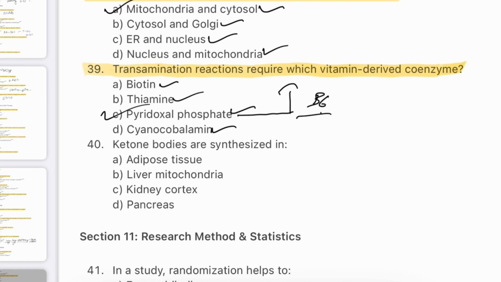So vitamin B6 is nothing but pyridoxal phosphate. PLP acts as a coenzyme in transamination, key for amino acid metabolism. It facilitates the transfer of amino groups between amino acids and keto acids. This is crucial for nitrogen balance and synthesis of non-essential amino acids. Deficiency impairs protein metabolism and causes neurological symptoms.